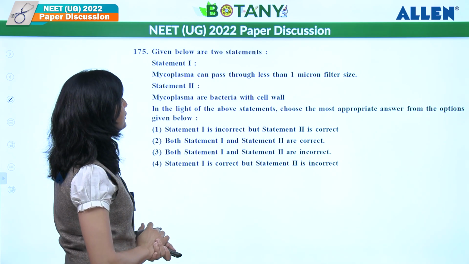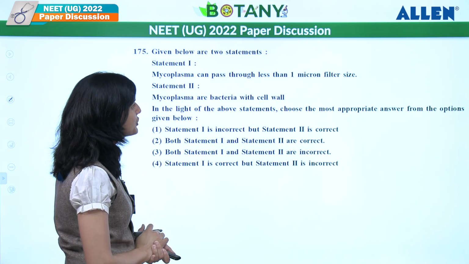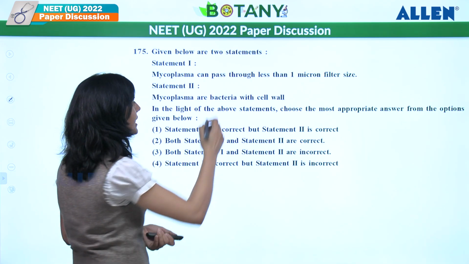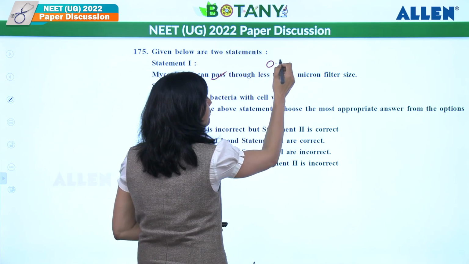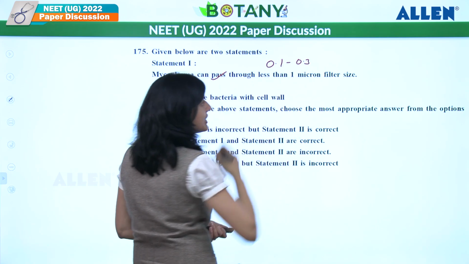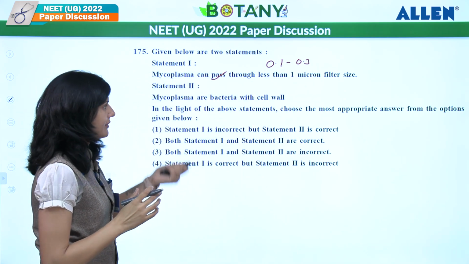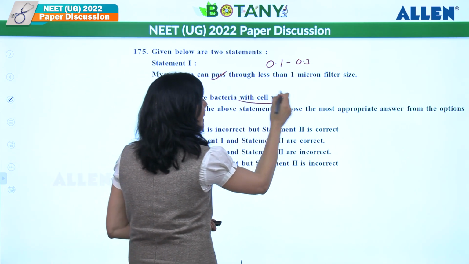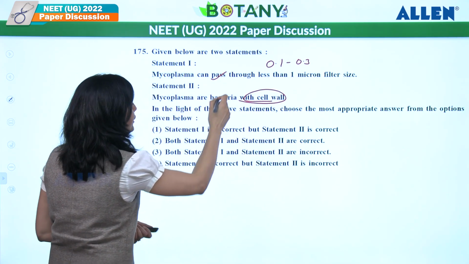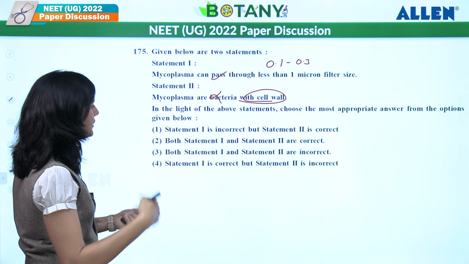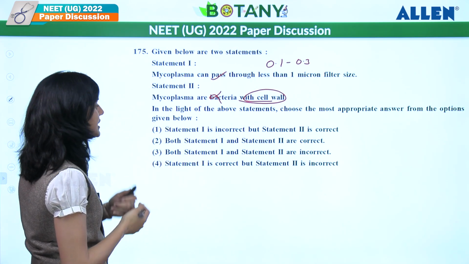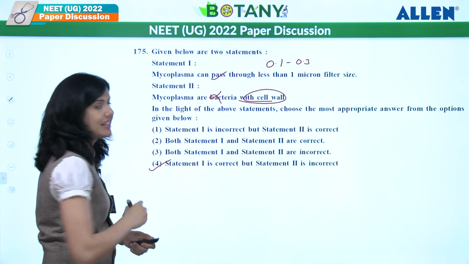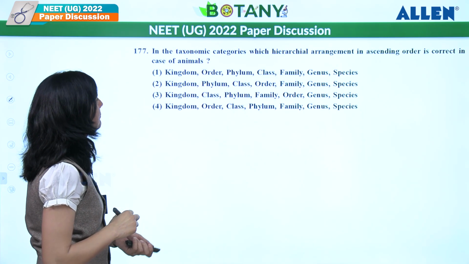We have to see these two statements. Mycoplasma can pass through a less than 1 micron filter size, correct? Because what is the size? 0.1 to 0.3. That is the size. So it can, yes. Mycoplasma are bacteria with cell wall? No, they are bacteria without cell wall. So it is a wrong statement. So one is right and the other statement is incorrect. So statement 1 is correct, but 2 is incorrect. The answer will be the fourth one here.